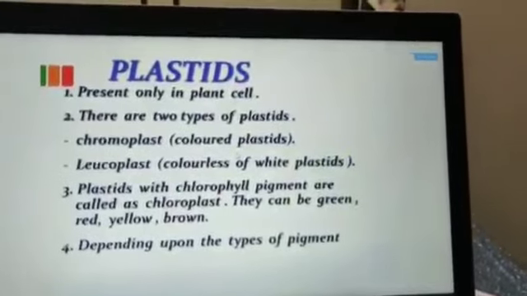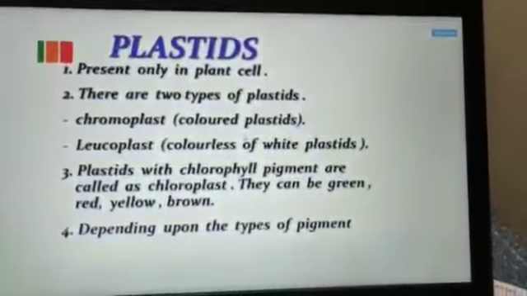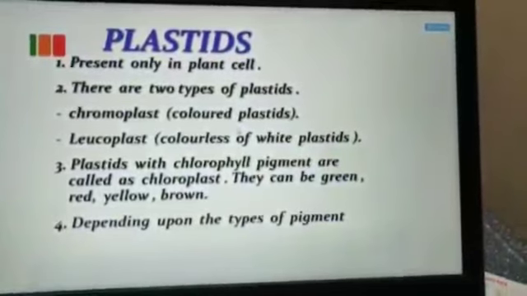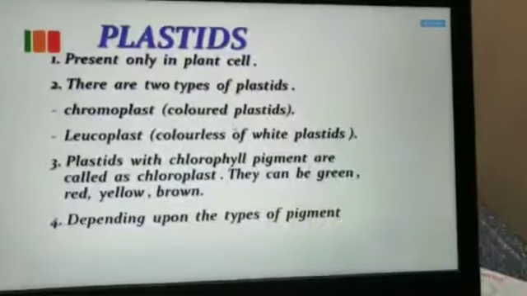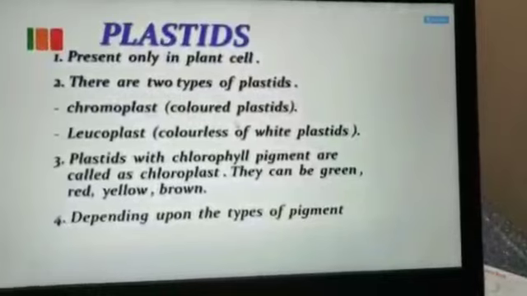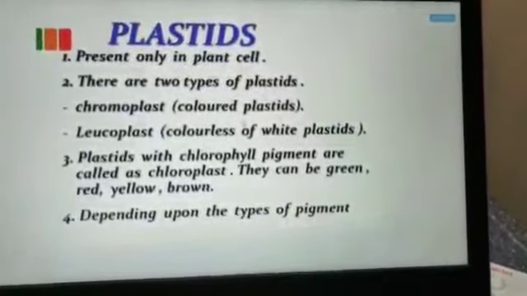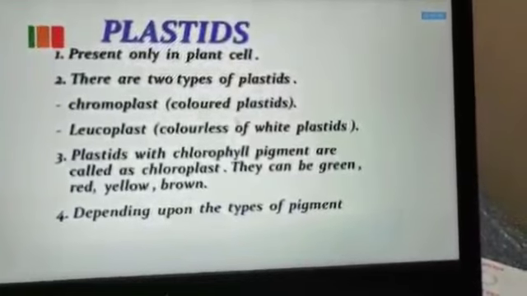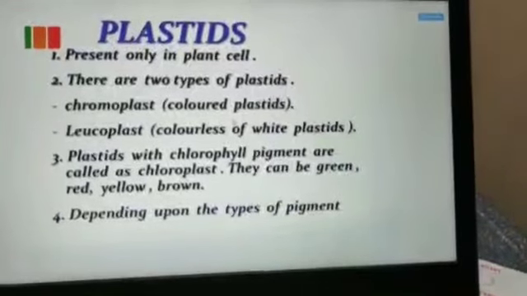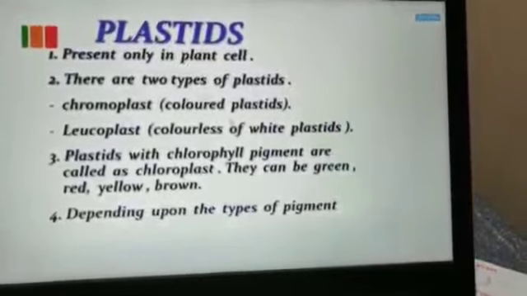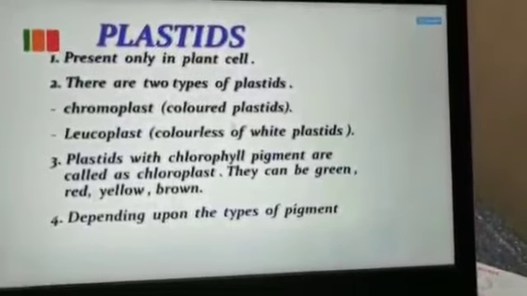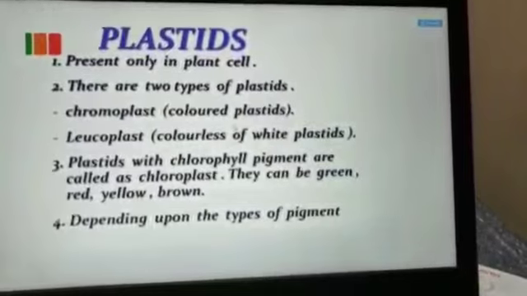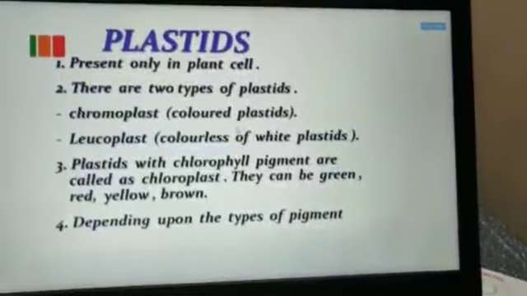Now the next cell organelle is the plastid. They are present only in plants, absent in animal cells. There are different types of plastids: chromoplast, chloroplast and leucoplast. Chromo means colored plastid. Different plant parts have different colors, for example banana yellow, pomegranate red, tomato red.